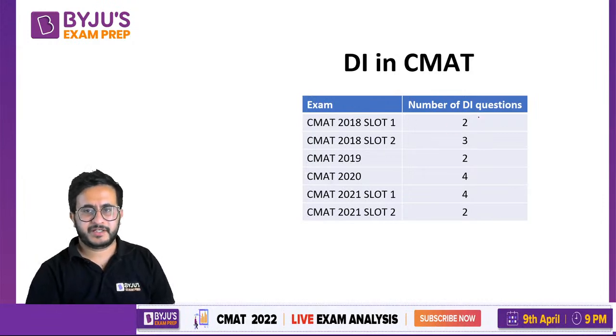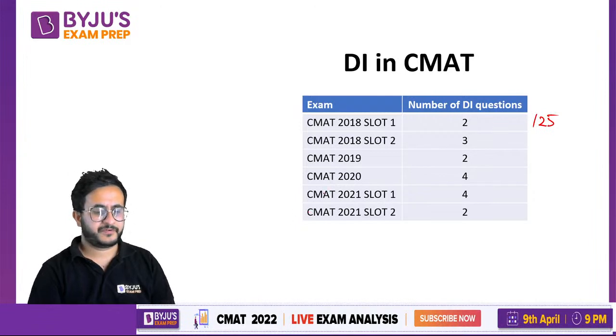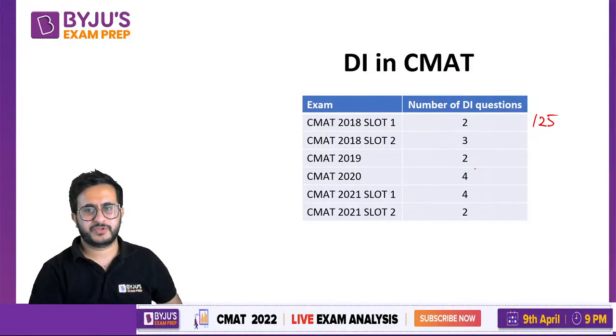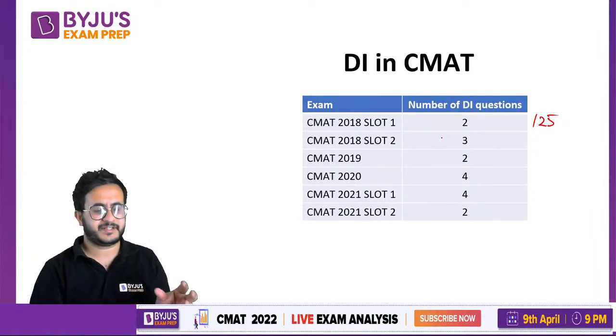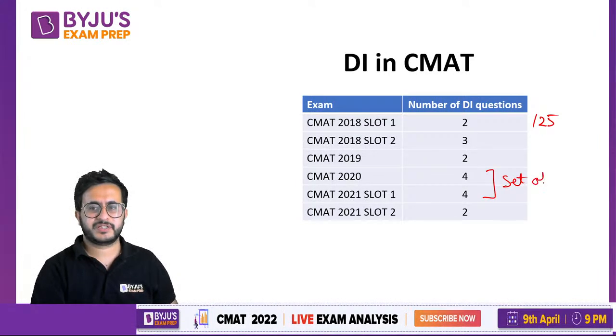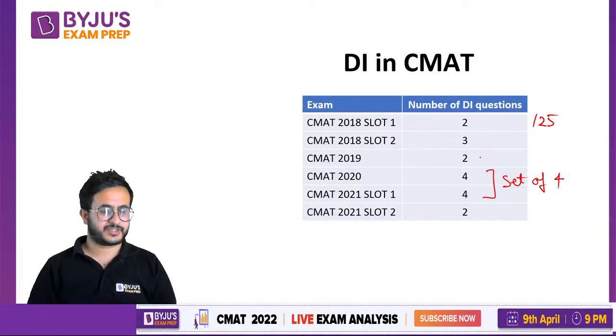So from 2018, out of 25 questions of QA, you hardly see more than four DI questions. At max there have been four questions, otherwise two, three, two, two. So you know that DI is not very significant. In 2020 there was a set of four questions, in both CMAT 2020 as well as CMAT 21 slot 1. In all other cases, there have been individual questions.